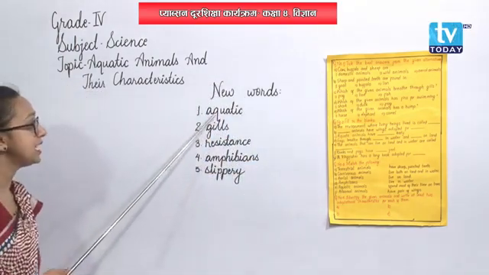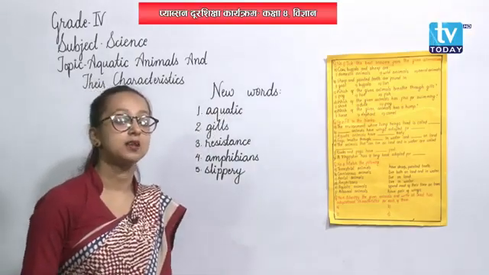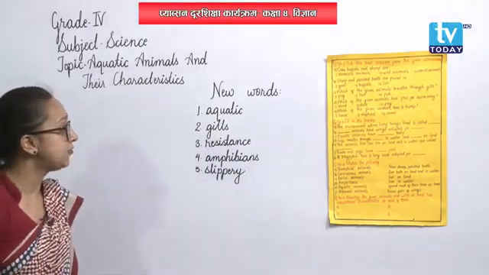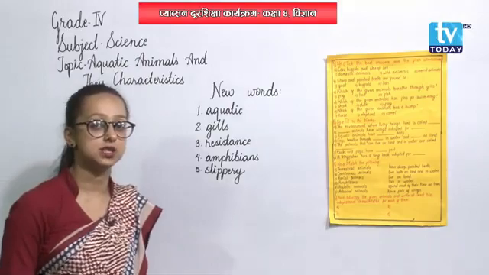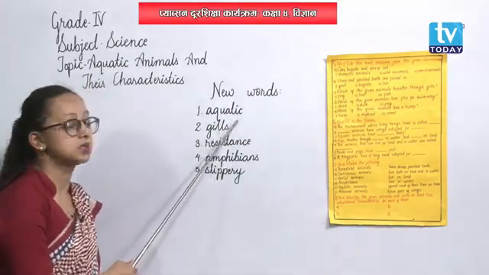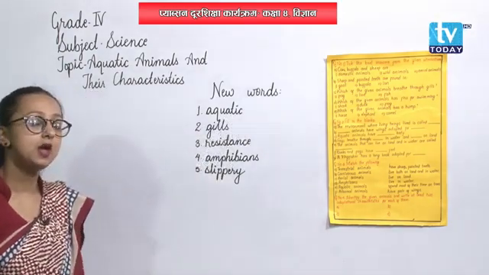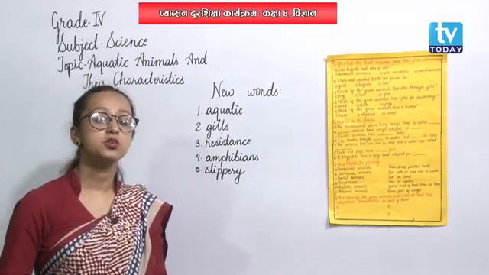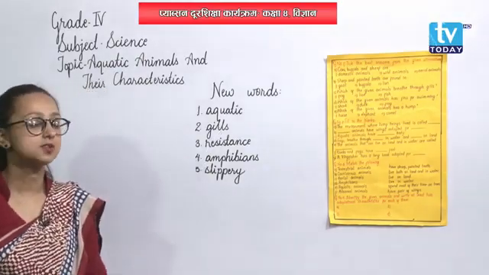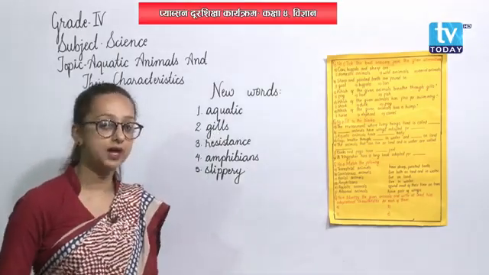The first one is aquatic. What is aquatic? The animals or plants that are found or that live in water are aquatic, okay? Their habitat is water. In a similar way, the second is gills. We have been taking this term time and again, right? So, gills are the breathing organs in aquatic animals, alright?